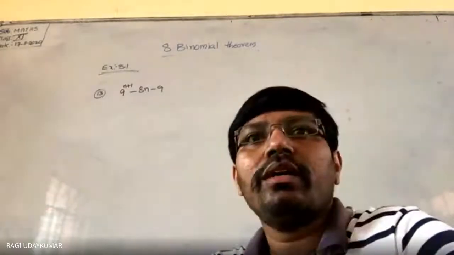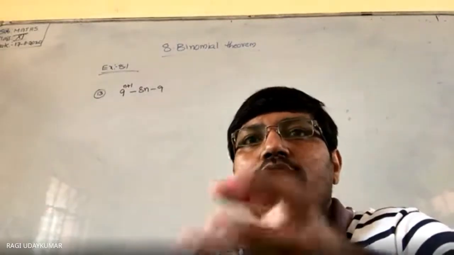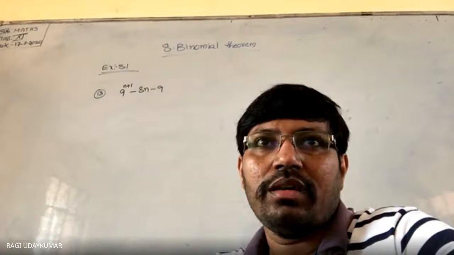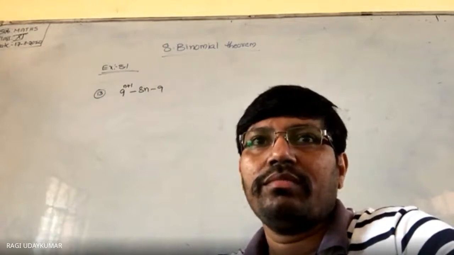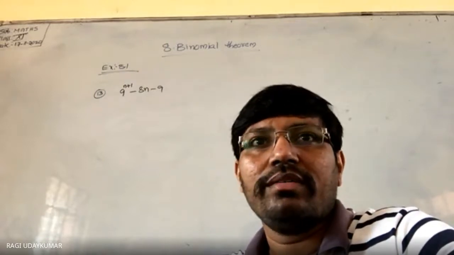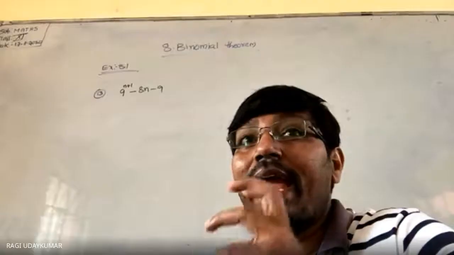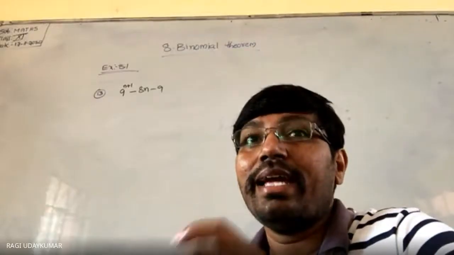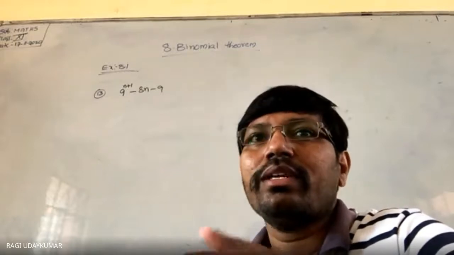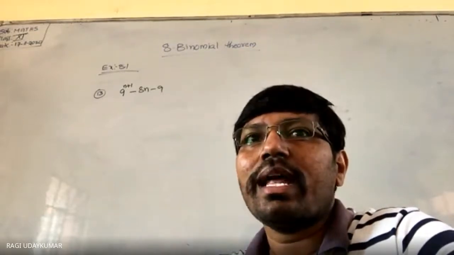That means you need to get it like this. How do we prove it? Understood? Yes, sir. Now here we have to bring 8. You need to get it as 8 square. To get 8 square, what to do?